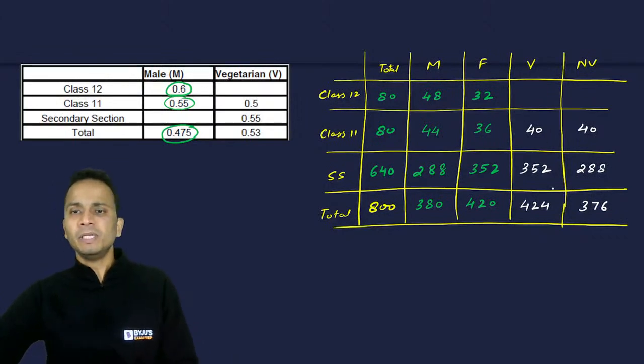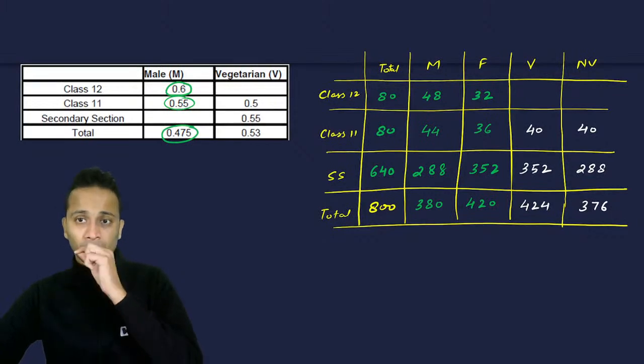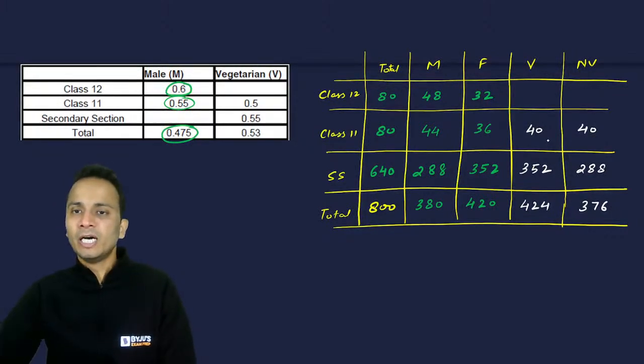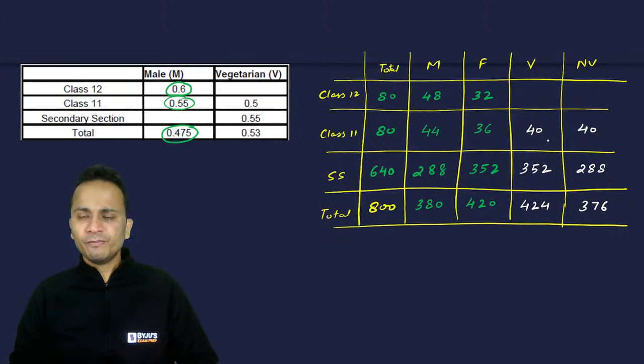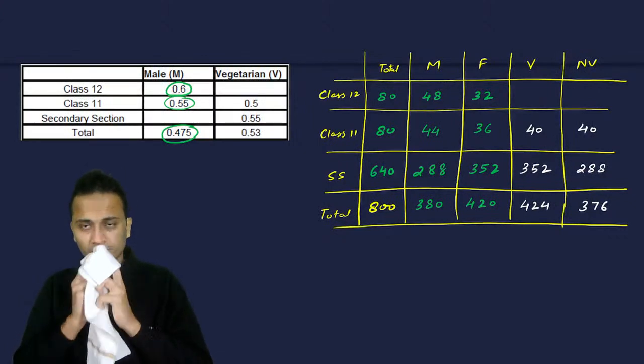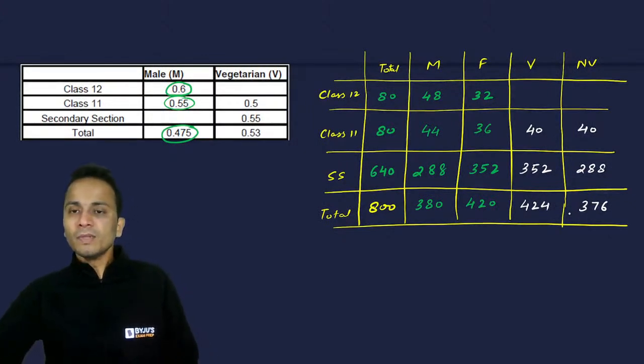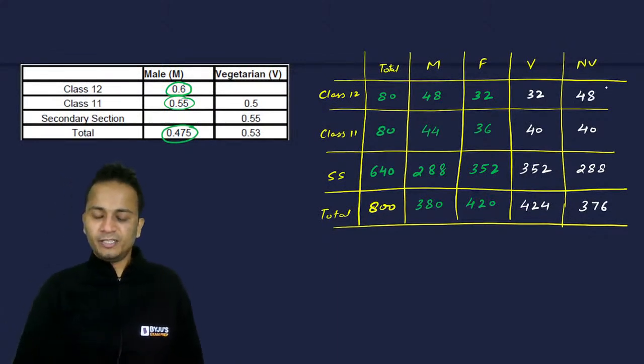Subtraction karna hai simply. So 392. We have to subtract 392 from 424. Okay. You can do that. So 24 and 8, 32. And the remaining 48 will be non-vegetarians.